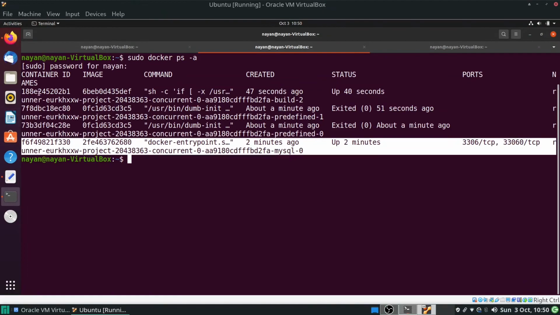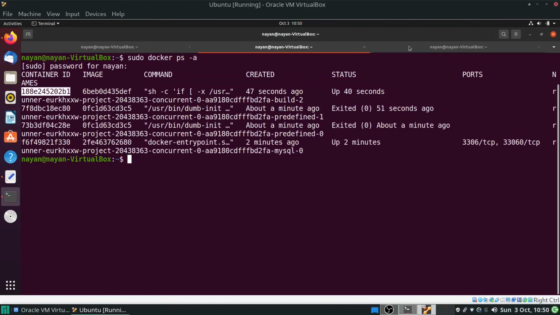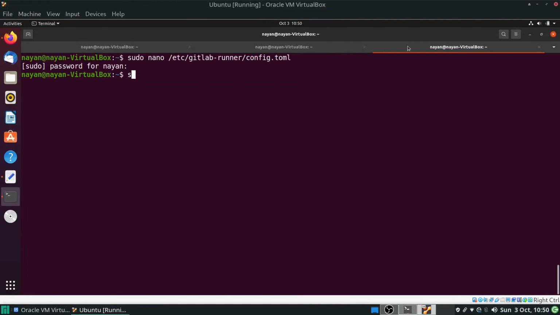First of all we will connect with my Python image container. For that I will copy this container ID, and in a new tab I will execute this command: sudo docker exec -it container ID, and I want to start with the bash shell. Okay, so over here now we are in the Python image container.